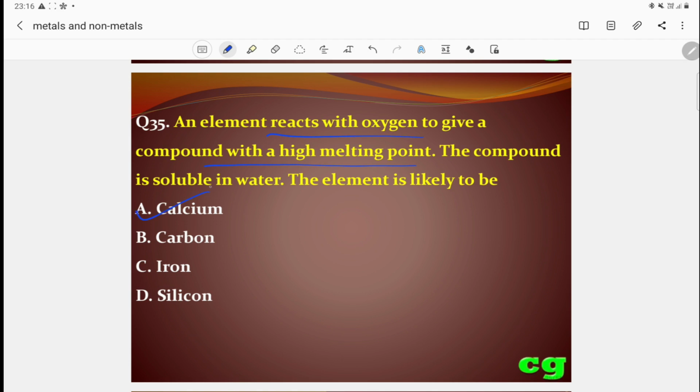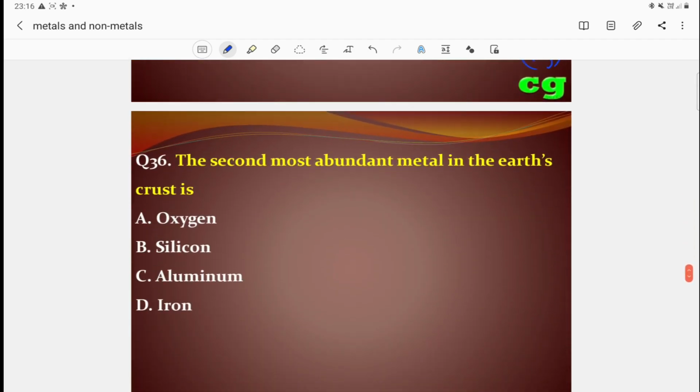Your answer is calcium, because calcium reacts with oxygen forming calcium oxide, which reacts with water forming calcium hydroxide, which is water soluble in aqueous form. Carbon is a non-metal, generally acidic. Iron generally does not react with water, and silicon is a non-metal. That's why calcium is the correct answer.